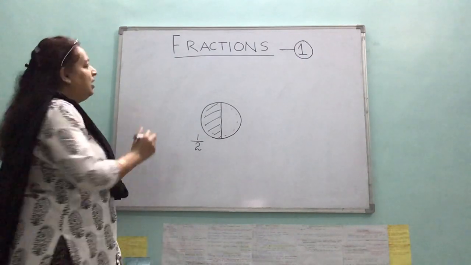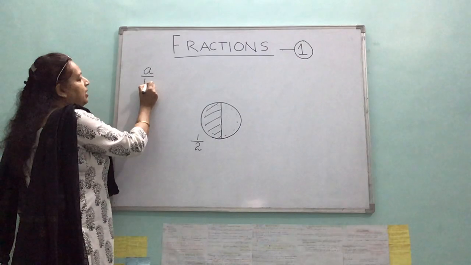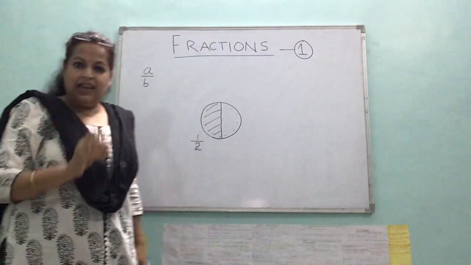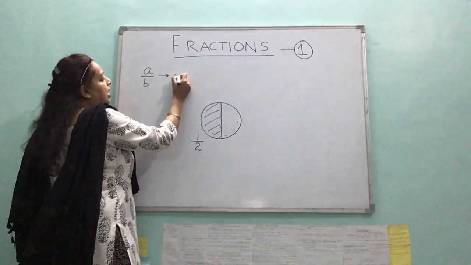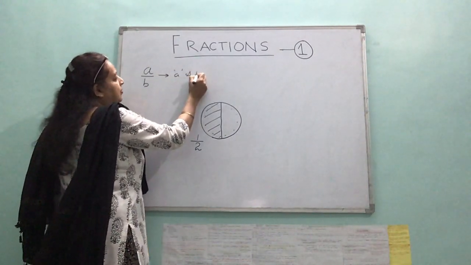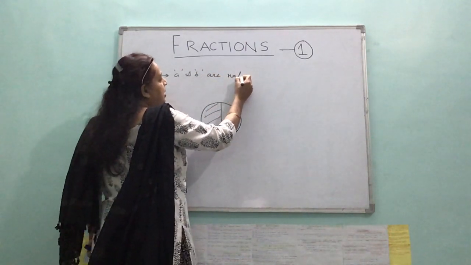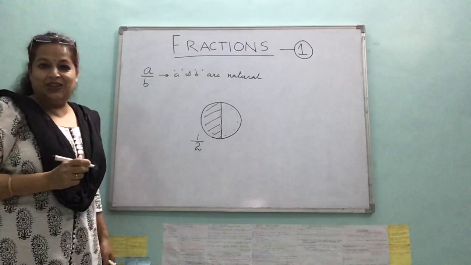Any number which is represented in the form A upon B, where A and B are natural numbers. What are natural numbers, children? It's the first thing I'll be asking you.